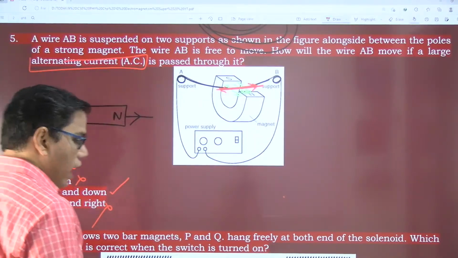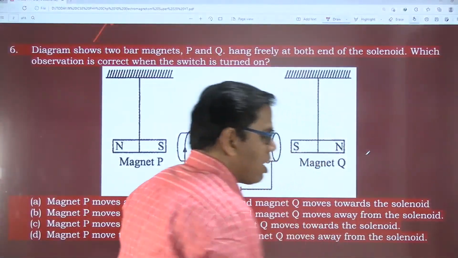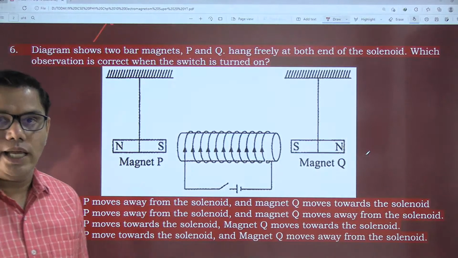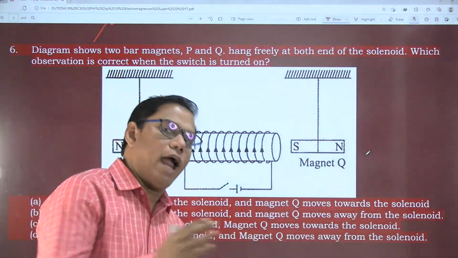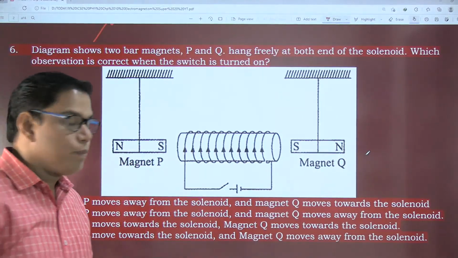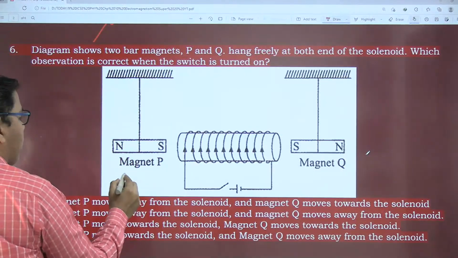Okay, let's move on to the sixth question. Question number six, a very, very important question. I have seen this question asked in the pre-board examination of at least 5 to 6 schools. Okay, so come here. See, the diagram shows two bar magnets.